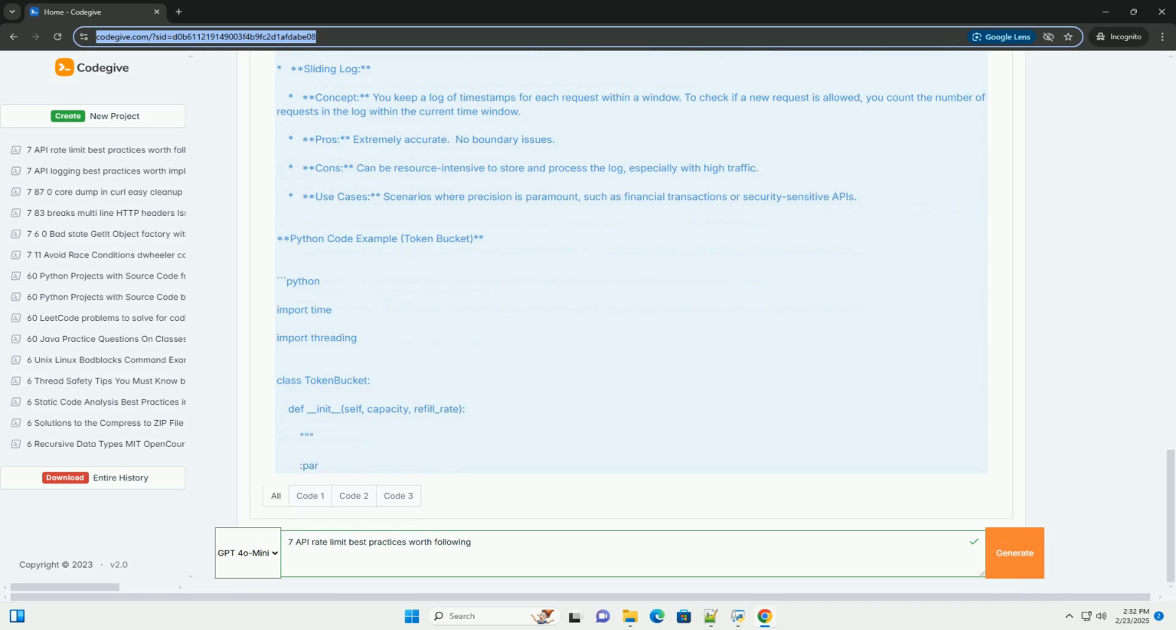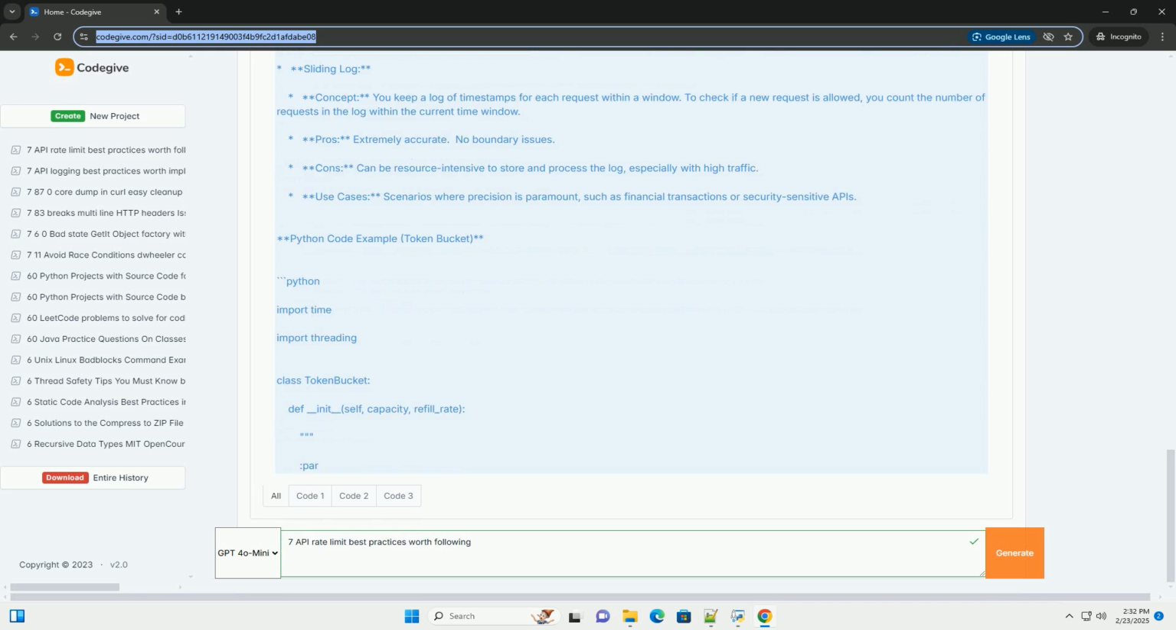7. Monitor and adjust your rate limits. Rate limits aren't static. You should continuously monitor your API usage patterns and adjust your rate limits as needed. Key metrics to track include API request volume: track the number of requests made to each endpoint over time. Rate limit errors, 429s: monitor the number of rate limit errors.